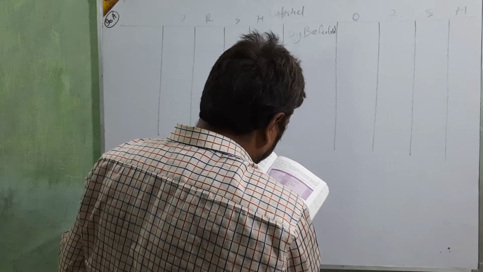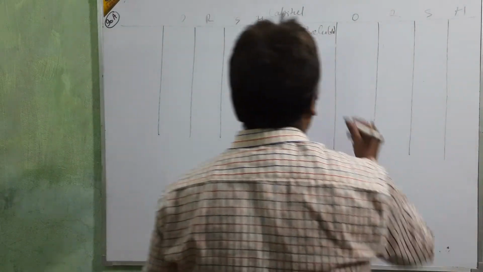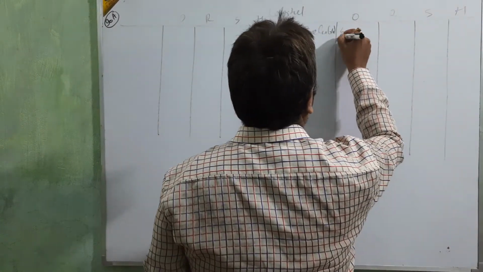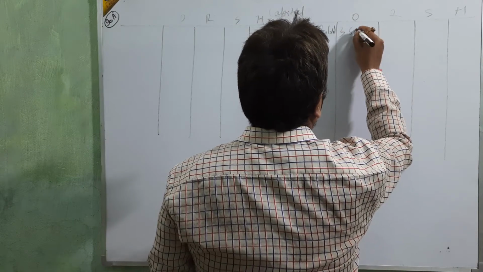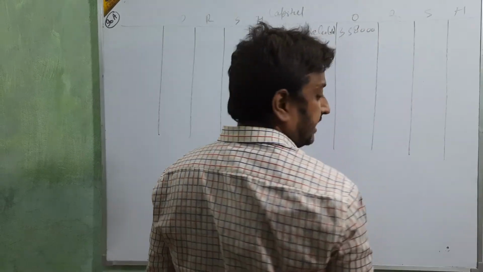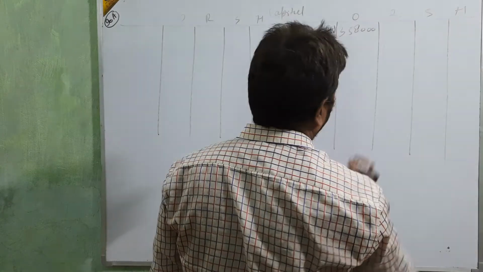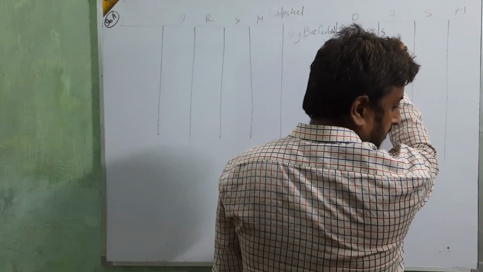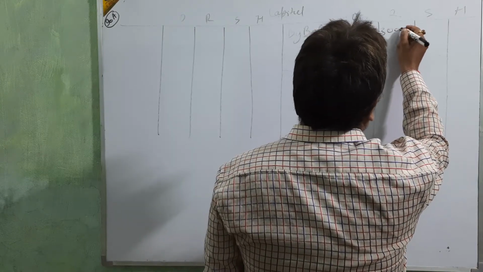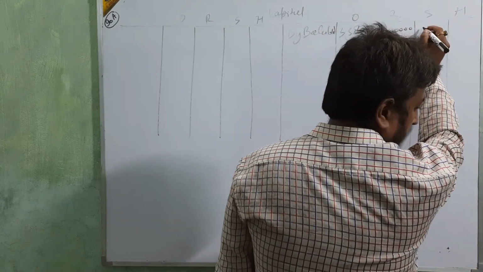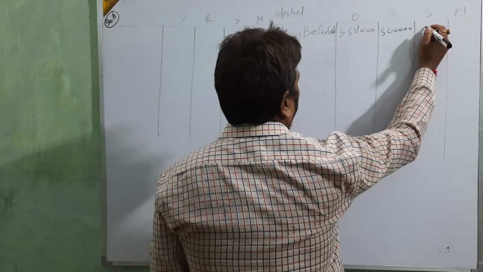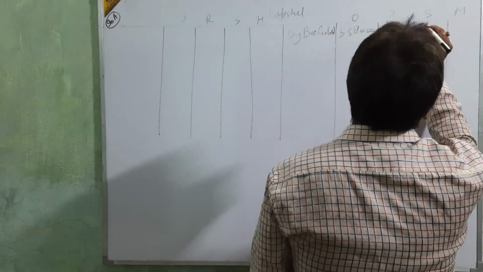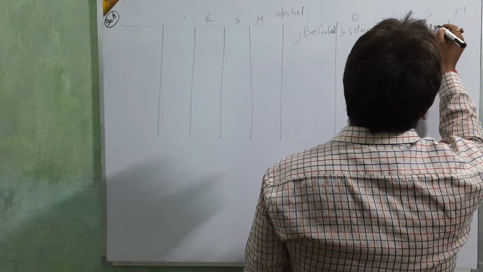The capital is 3,58,000. Then next, 3 lakhs, only 3 lakhs. Next, 2,62,000.